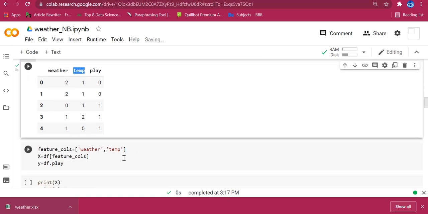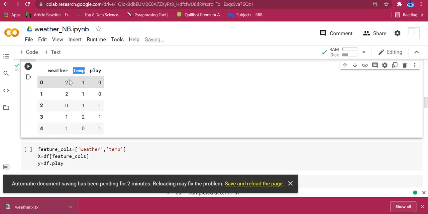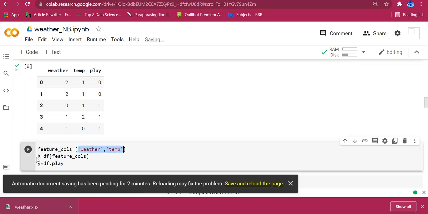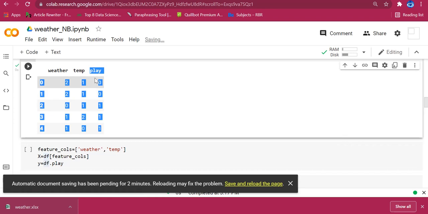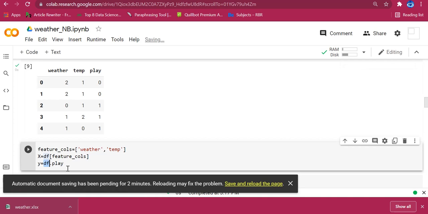First of all, I will extract the feature columns. Weather and temperature are my feature columns. From my data frame, I am going to extract these and store them under X, a separate data frame that contains only the features. From my original data frame, I am going to extract only the label, play, and store it in a separate data frame Y. Why do I need to do this?